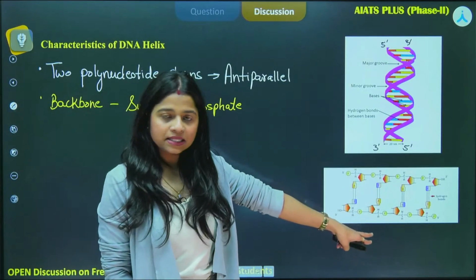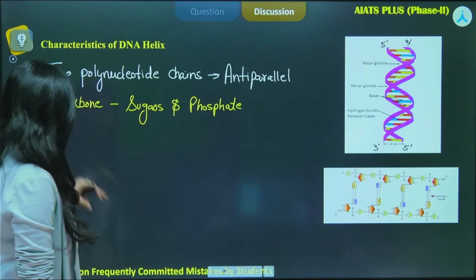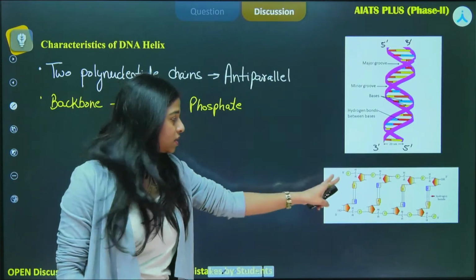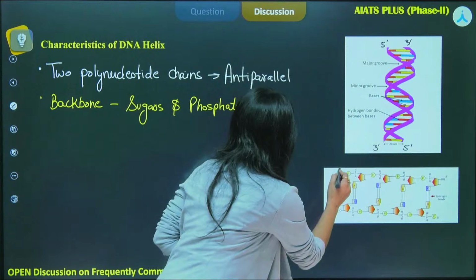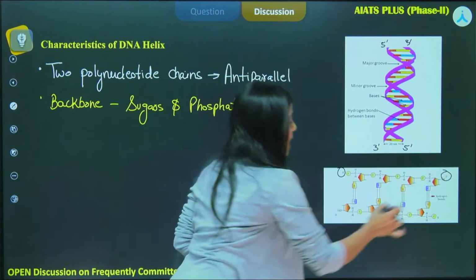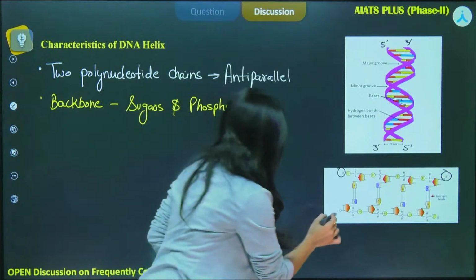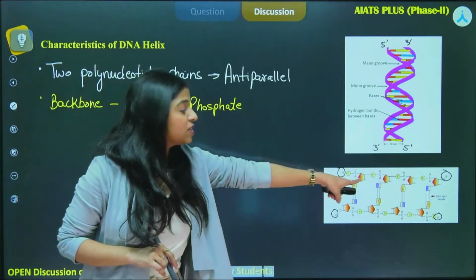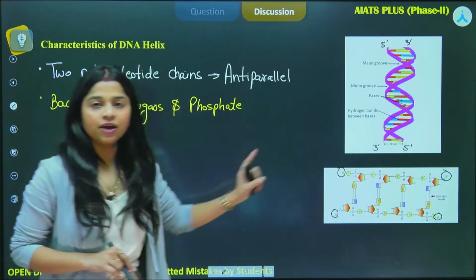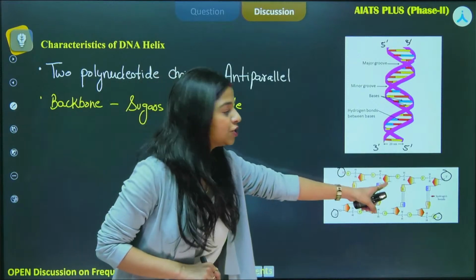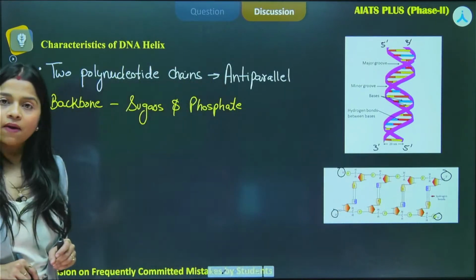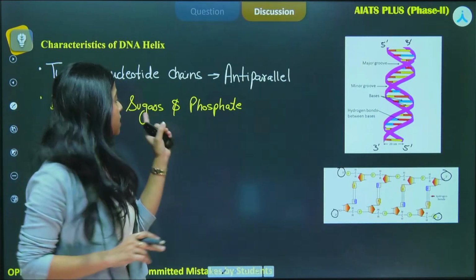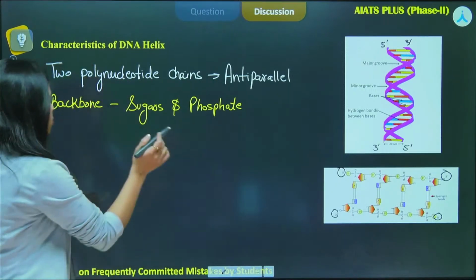This is the diagram from your NCERT. You can simply see over here that this is one polynucleotide chain, this is the other. This is from 5' to 3', okay? 5' to 3', right? And the other one has to be anti-parallel, so it is from 3' to 5'. Now, you can see there is the presence of this pentose sugar and the phosphate group, okay? You can see phosphate, sugar, phosphate, sugar. This is how this polynucleotide chain is going on, right? So, the backbone of the polynucleotide chain is made up of phosphate and sugar, okay? Sugars and phosphates.